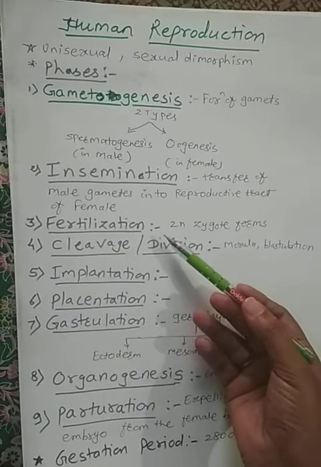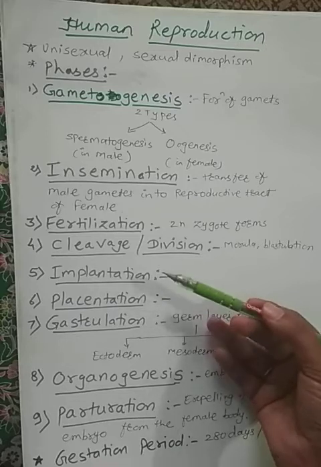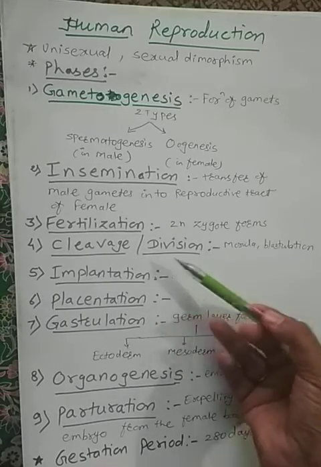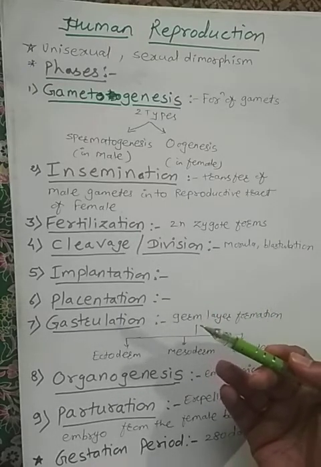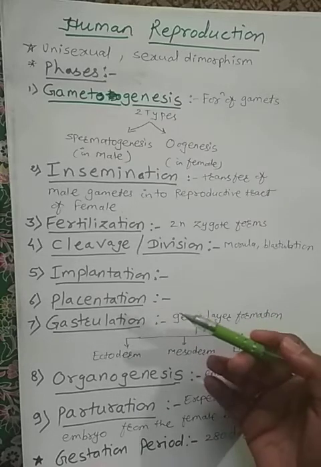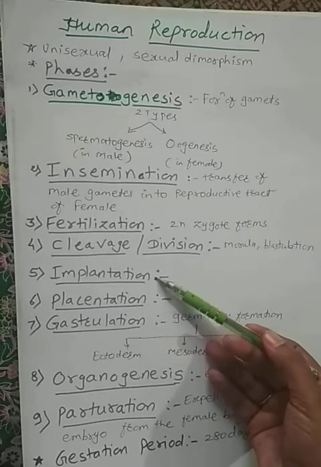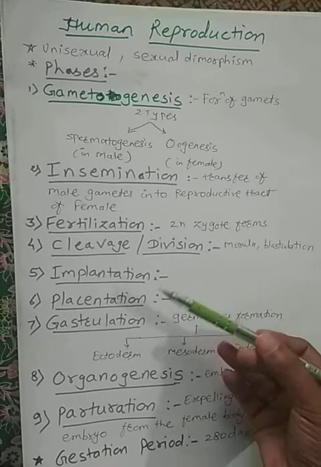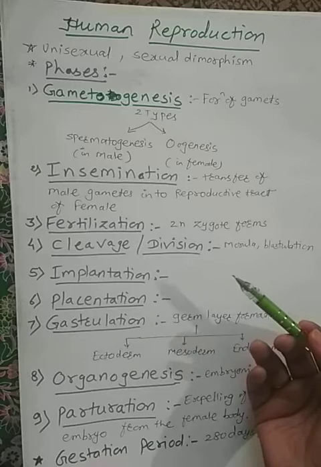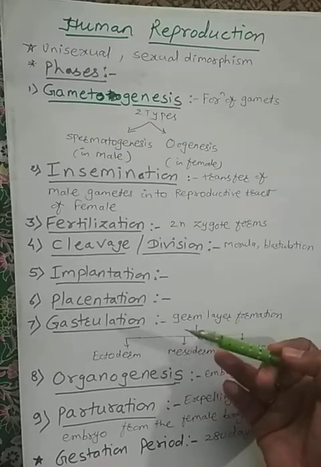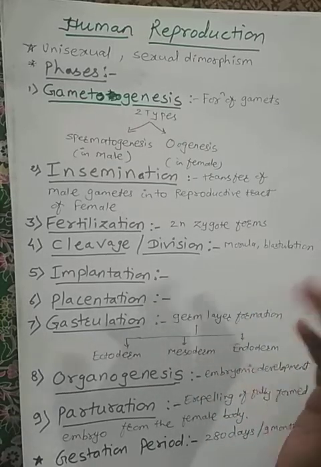After fertilization, once the diploid zygote is formed, it starts rapid division. That process is called cleavage, or the division phase. In this, stages like morula and blastula form, and the number of cells increases. After cleavage, implantation is important. After formation of the blastocyst, about 6 to 7 days after fertilization, the embryo gets attached to the inside wall of the uterus. That is the implantation process.